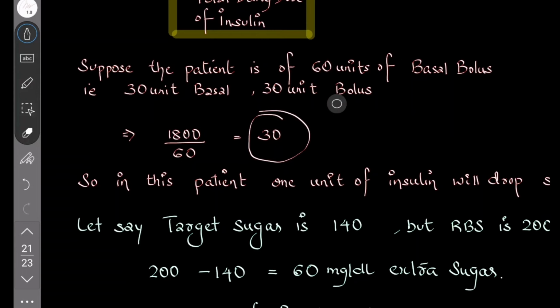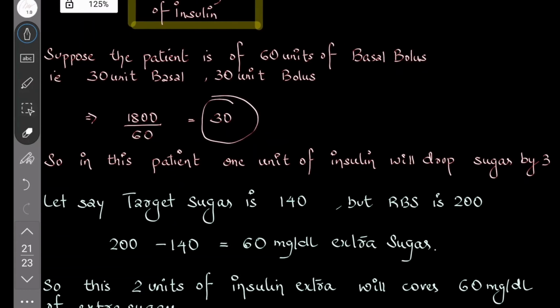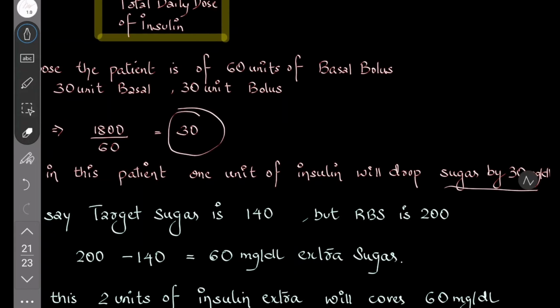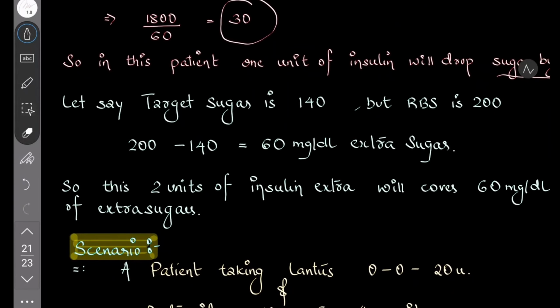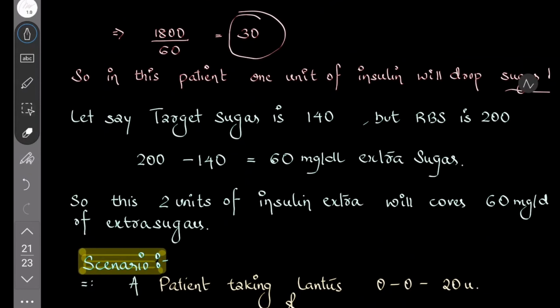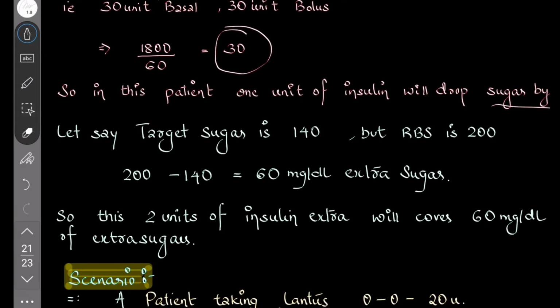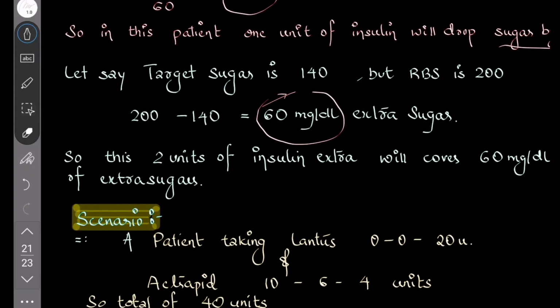Which means that in this patient, each unit of insulin drops the blood sugar by 30 milligram per deciliter. Let's say the target sugar is 140, but the RBS is 200. What is the difference? The target sugar is 140, the difference is 60. So in such a patient, each unit will reduce the sugar by 30. So how many units do you need? You need 2 units to reduce 60 milligram of sugar. So these 2 units of extra insulin will cover 60 milligram.